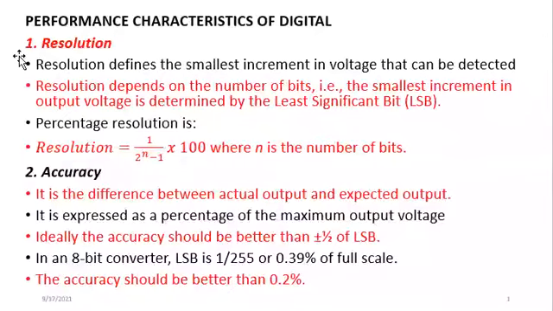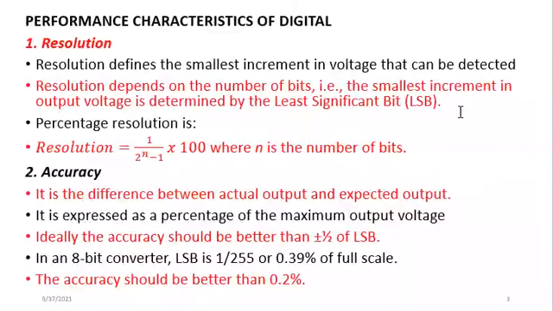The next thing we do is to look at the performance characteristics of the digital instrument. What are those properties on which we judge whether the instrument is working nicely or not? The first one is resolution, and this resolution is nothing but the smallest increment in the voltage that can be detected by the digital measurement instrument. To make it very clear, the resolution is defined as the smallest increment in the output voltage, which is determined by what we call the least significant bit.